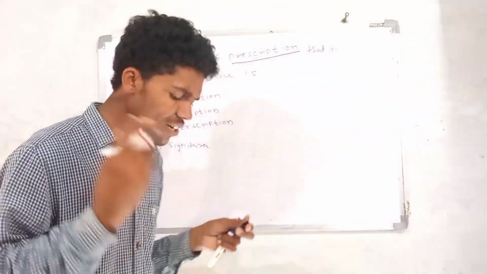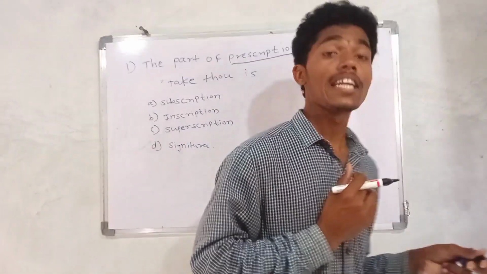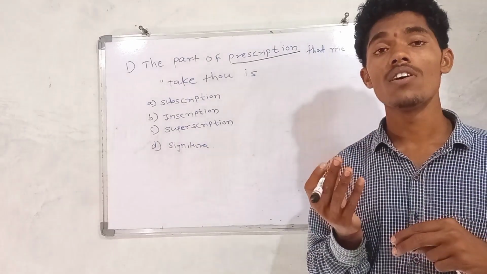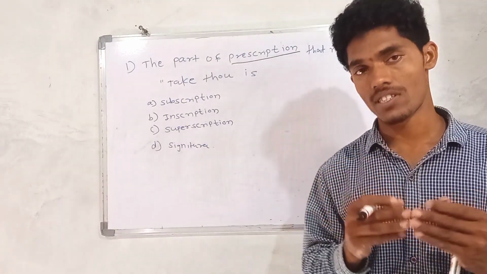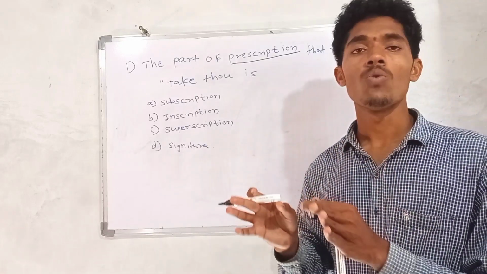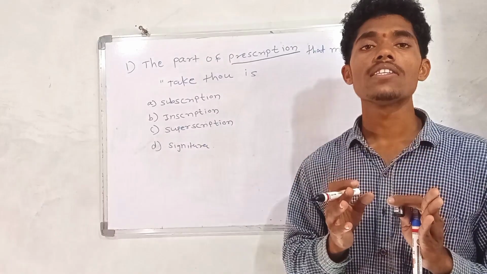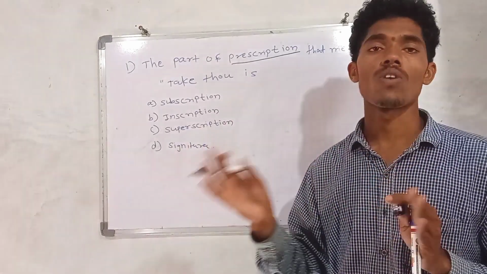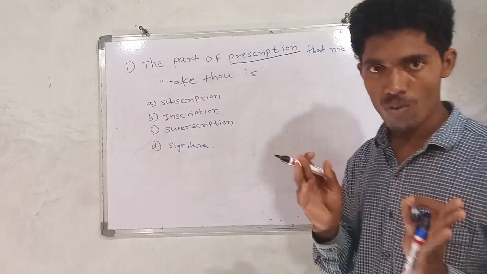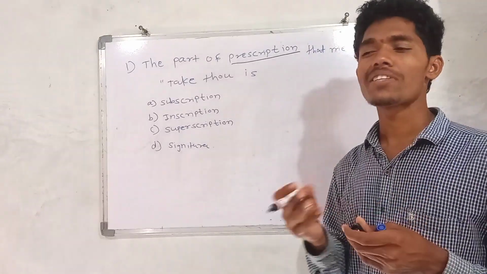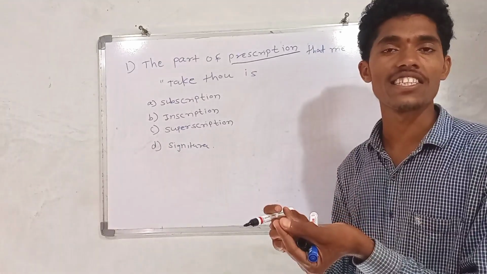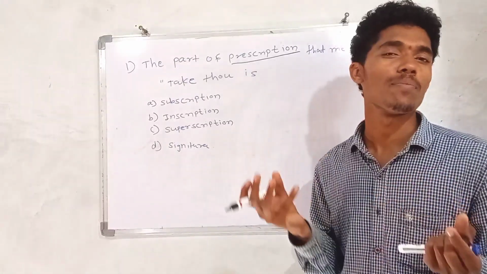It is a written order written by the physician, and it is an order for whom? That is the pharmacist. It is an order given by the physician to the pharmacist to compound and dispense the medicine for that particular prescription. So that is about the prescription. In simple words, a prescription is nothing but the chit written by the doctor, and you take that chit, go to the medical store and take a medicine.